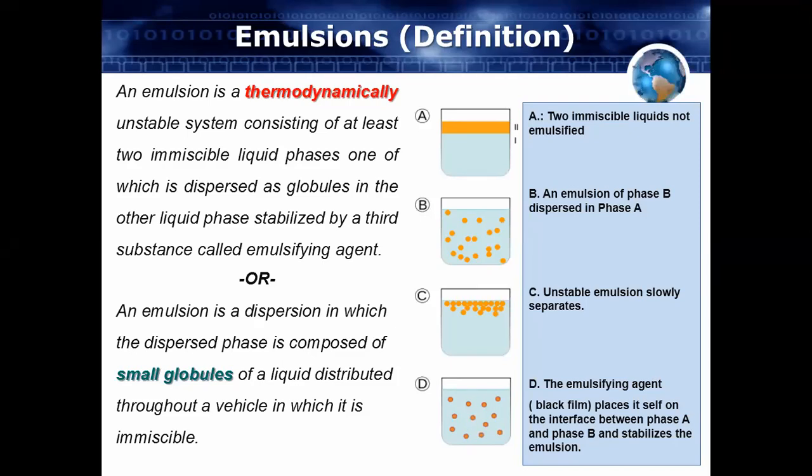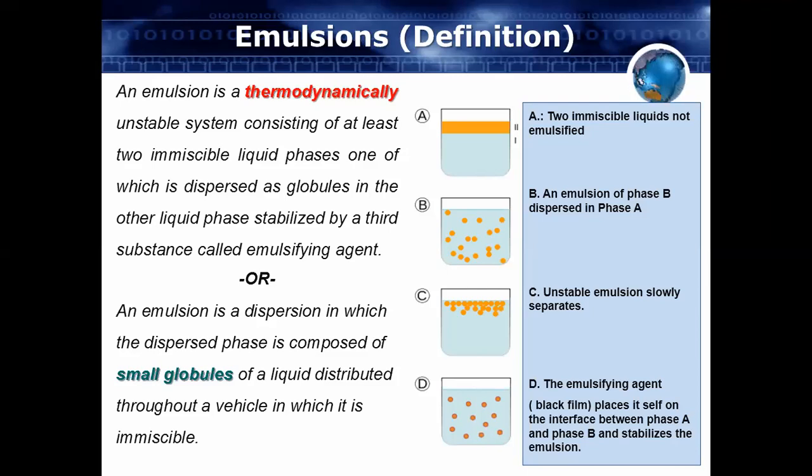Now, how can we define an emulsion? It is a thermodynamically unstable system consisting of two immiscible liquid phases, one of which is dispersed as globules in the other liquid phase. This emulsion is always stabilized with the help of an emulsifying agent.